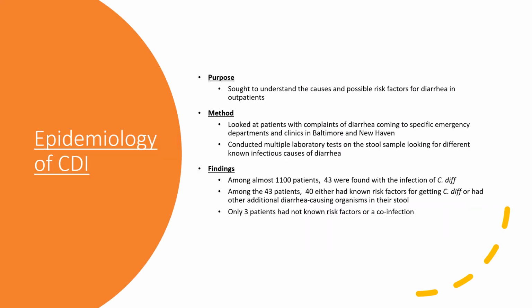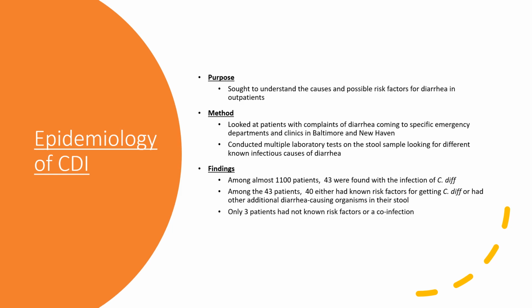So, what is the purpose of understanding the epidemiology of CDI? It's to understand the causes and risk factors for diarrhea in outpatients. The method is to look at patients with complaints of diarrhea coming to emergency departments and conduct multiple laboratory tests on the stool samples looking for different infectious causes of diarrhea. In this study, 1,000 patients were observed and 43 were found to be infected with Clostridium difficile. Among the 43 patients, 40 had either known risk factors for diarrhea or a diarrhea-causing organism in the stool.